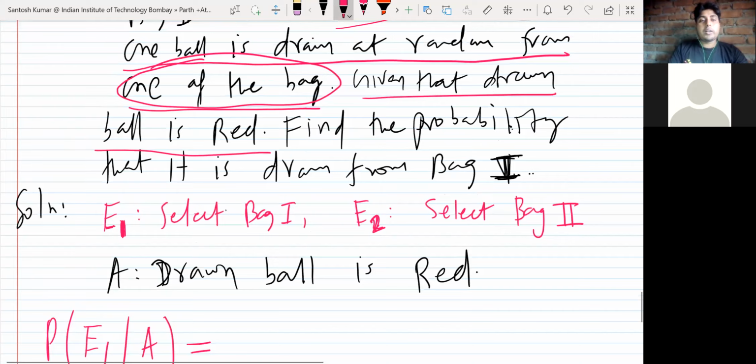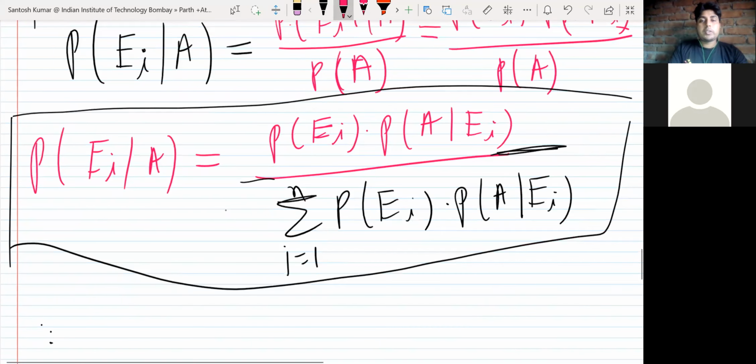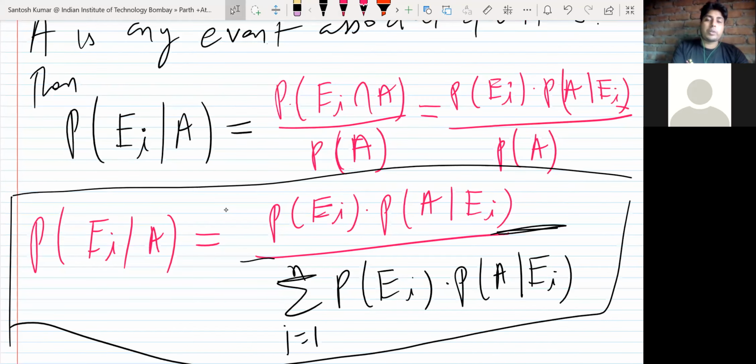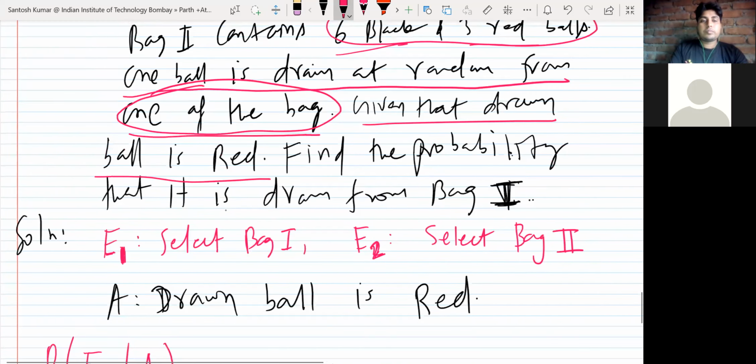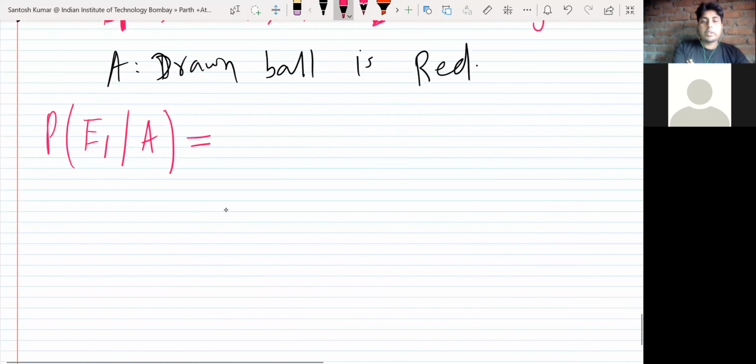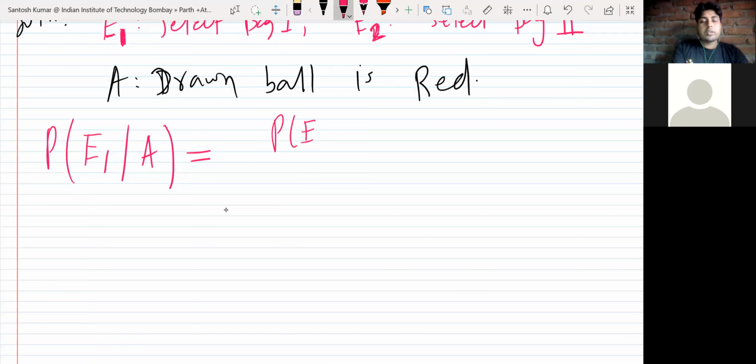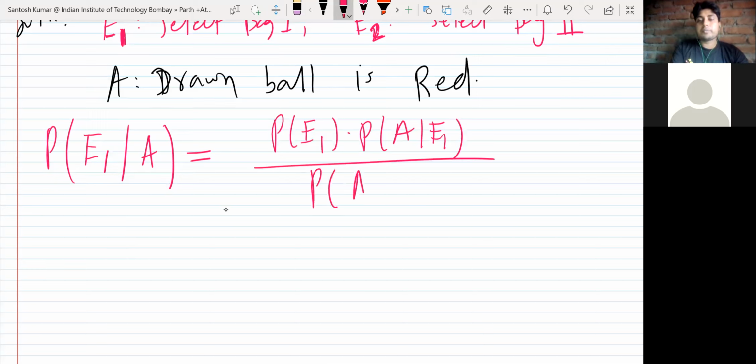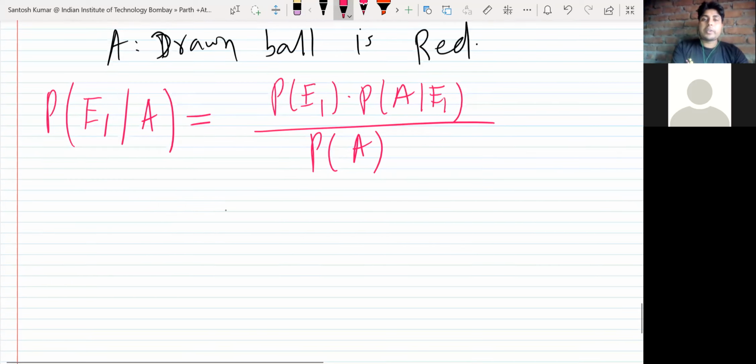So in the formula, in place of i, you can put 1 in the numerator. You can apply the conditional probability formula also, or directly write probability of E1 into probability of A given E1, upon probability of A. What is the probability of E1?